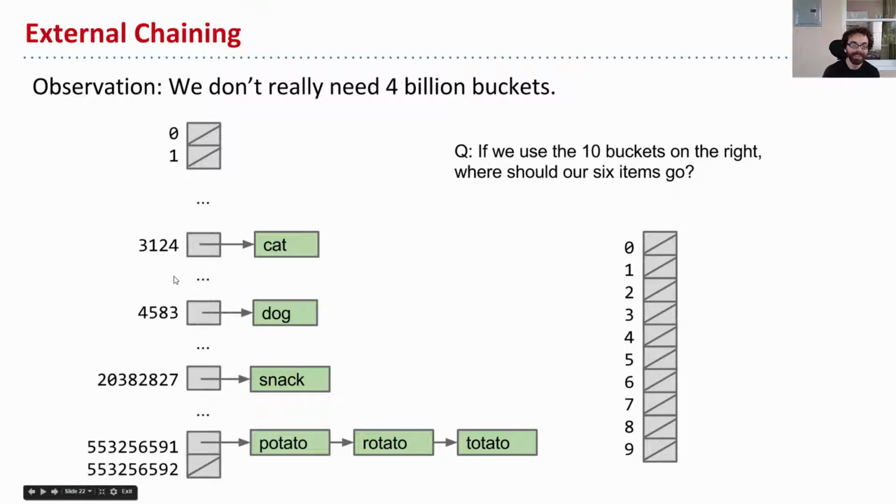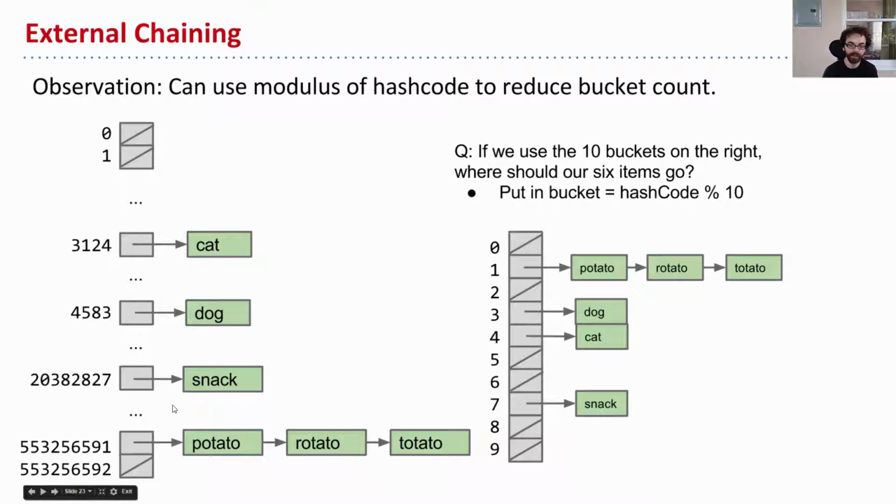Okay, so I'm going to make a note that really, there are many possibilities, but we could just use the bottom digit of the number we calculate. We're going to mod our hash code by 10. Potato, rotato, and totato all ended in 1, so we'll put them in bucket 1. Dog goes in bucket 3. Cat goes in bucket 4. Snack goes in bucket 7.